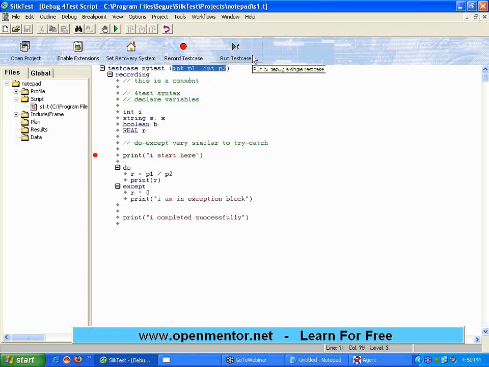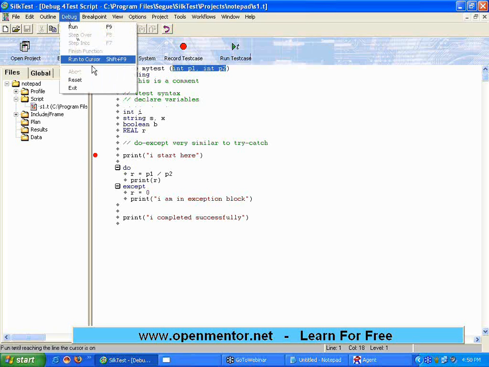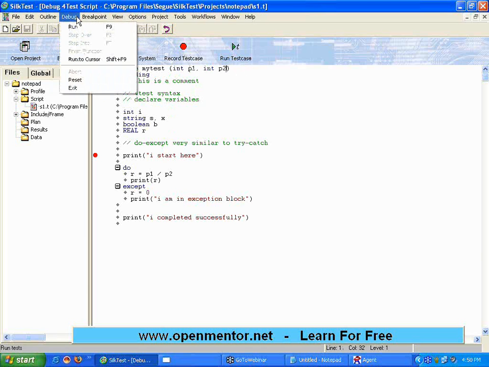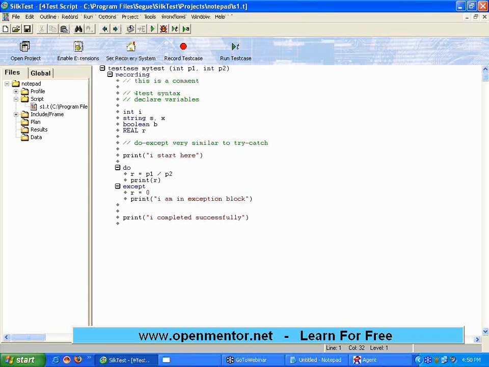It will straight away execute. One more thing is that you need to reset that back so that it will allow you to continue, otherwise it will still be in the debug. So I am trying to delete this, it's not going to work, right? So you need to come out by saying either reset or exit.